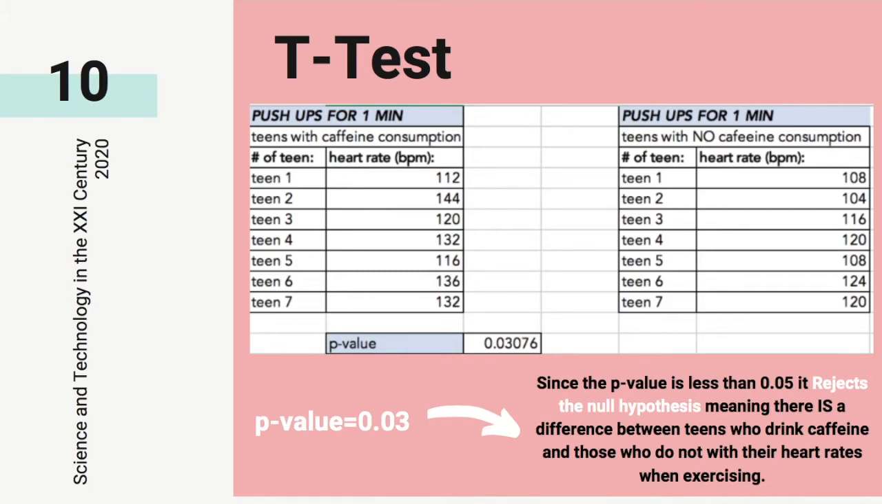Here is a t-test for teens with caffeine consumption and teens with no caffeine consumption, the two tables. Then the p-value. The p-value was 0.003. Since the p-value is less than 0.05, it rejects the null hypothesis, meaning there is a difference between teens who drink caffeine and those who do not with their heart rates when exercising.